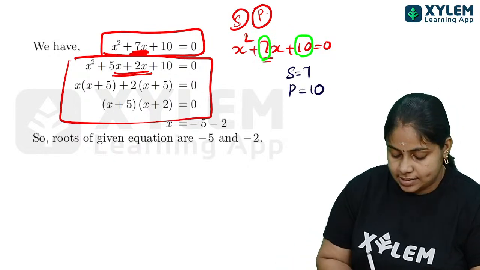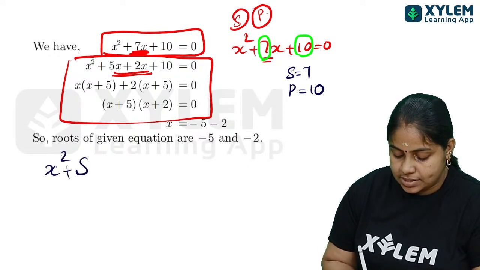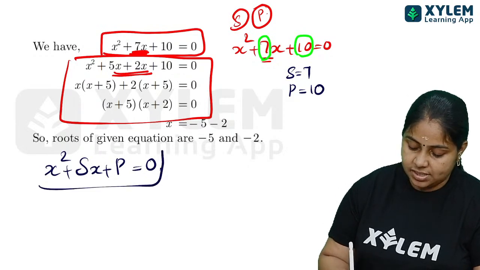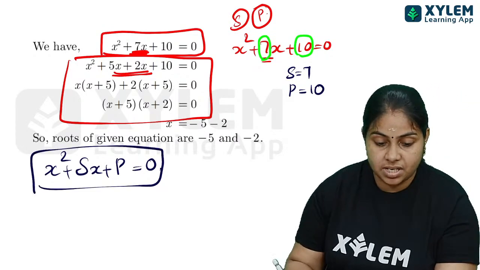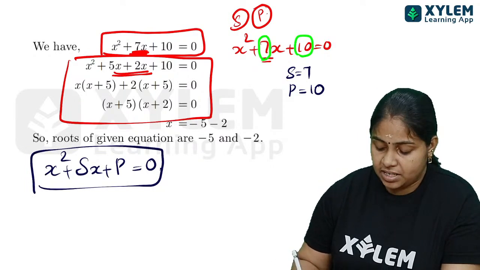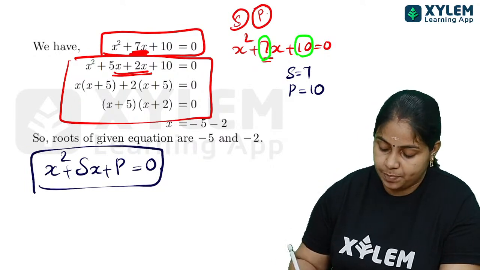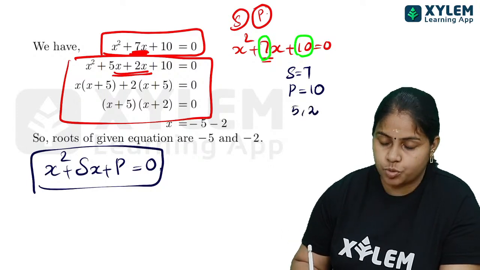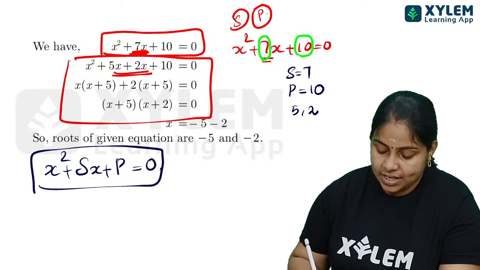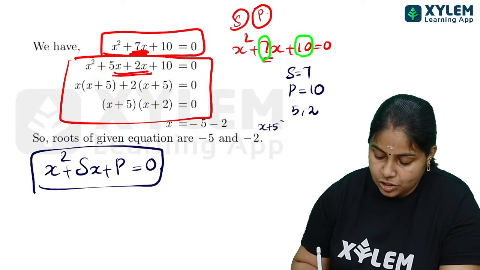Okay, that is like this, x square plus sum into x plus product is equal to 0. What we have to do? There are two numbers whose sum is equal to 7 and the product is equal to 10. So we will be getting those values as 5 and 2. Okay, 5 and 2. So we can write x plus 5 into x plus 2 is equal to 0.